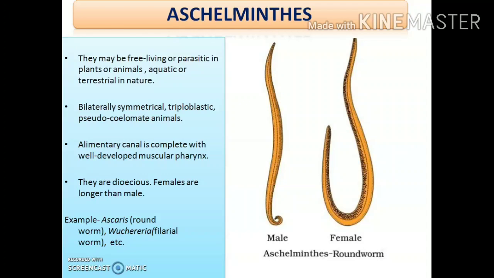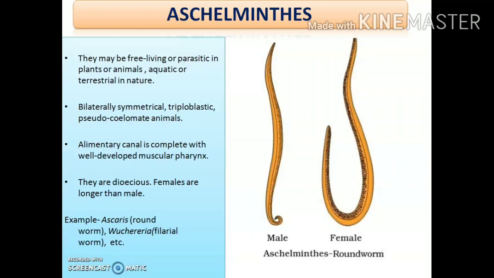Next, in these organisms, the alimentary canal is complete. What is the alimentary canal? It is nothing but the digestive tract, which begins with the mouth and ends with the anus. The mouth is the opening through which food is taken inside the body, while the anus is the opening through which the undigested waste materials are excreted or thrown out of the body.